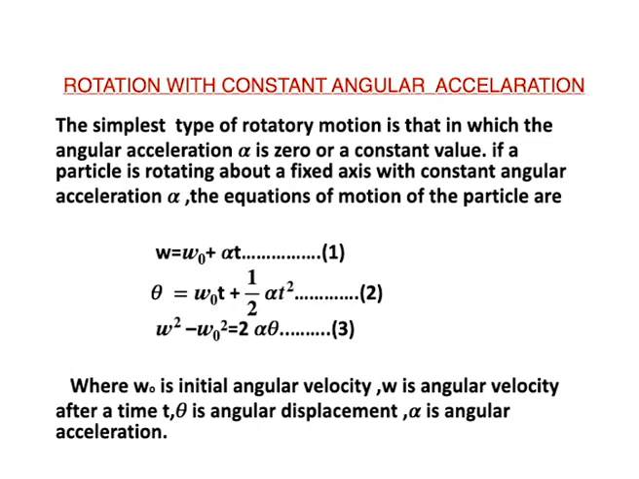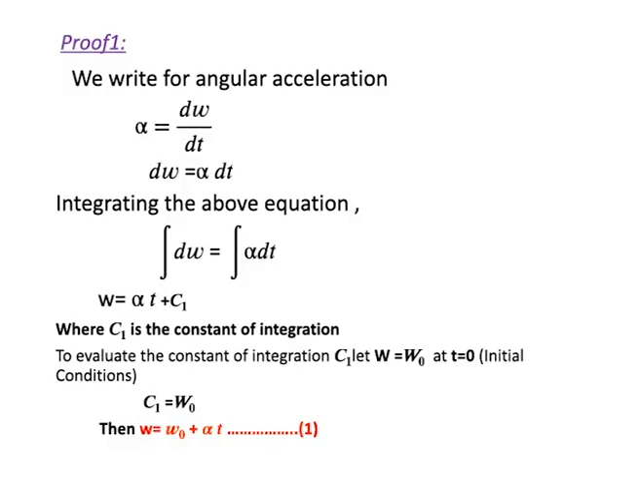So here omega is the angular velocity, omega naught is the initial angular velocity, theta is the displacement and alpha is the angular acceleration. These are the symbols used here. Now we prove these three equations. First, we can prove this. Now write the angular acceleration. You know angular acceleration is the rate of change of the angular velocity.